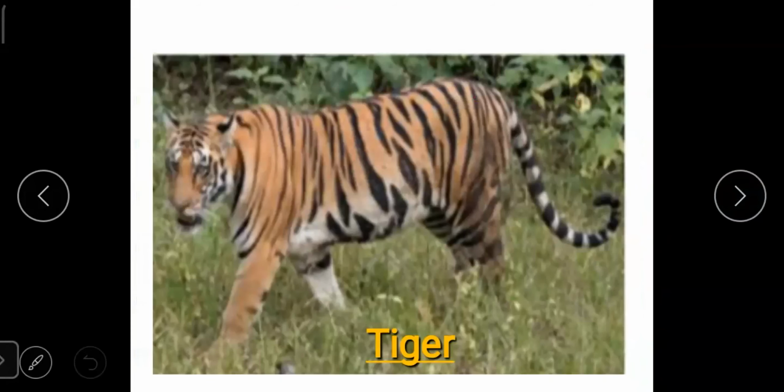This is a very dangerous wild animal. The name of this animal is tiger. This is a flesh-eating animal.